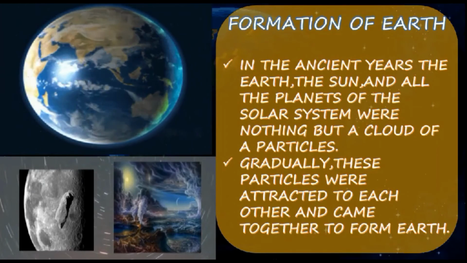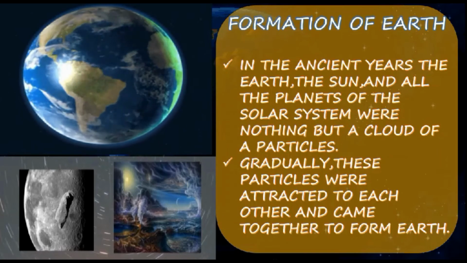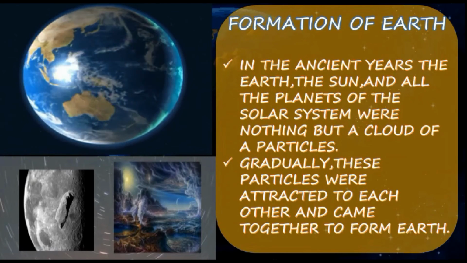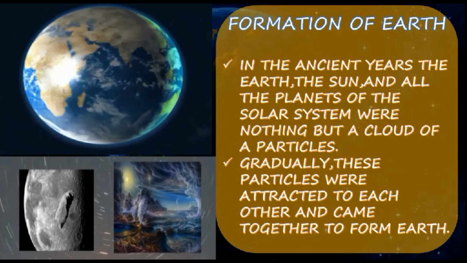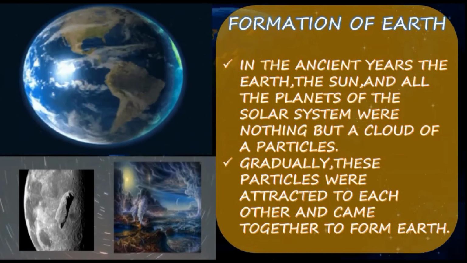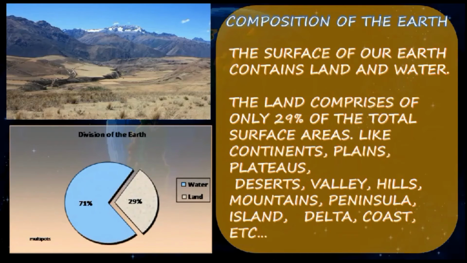Here we can see the formation of the Earth. In ancient times, Earth, the Sun and all the planets of our solar system were nothing but a cloud of particles. Gradually, these particles were attracted to each other and came together to form the Earth.